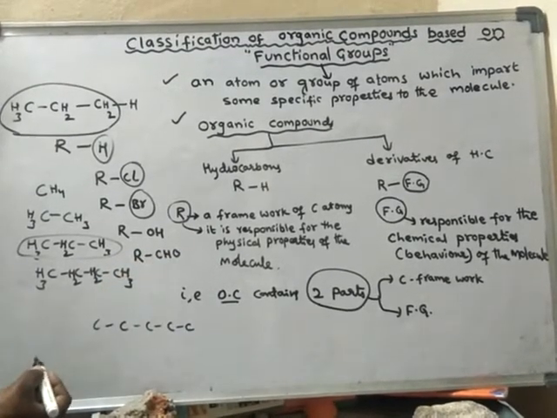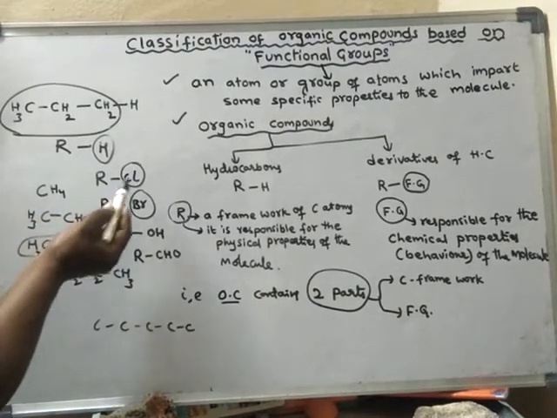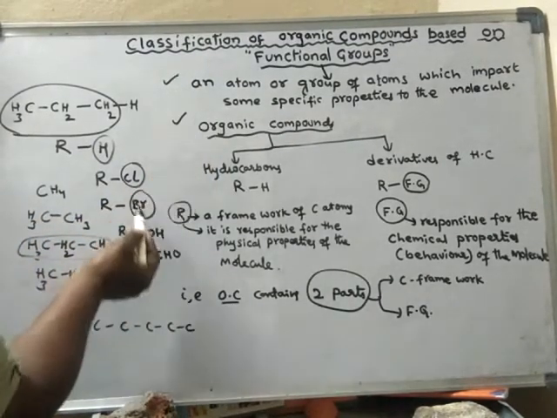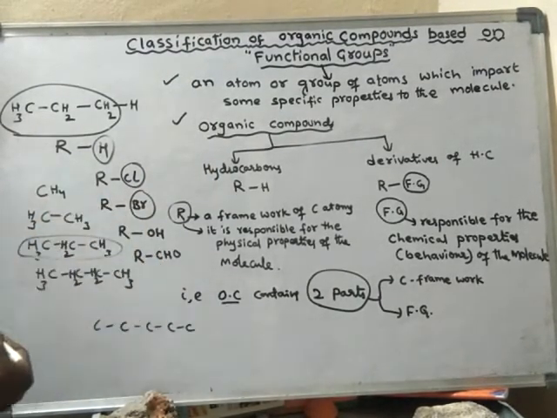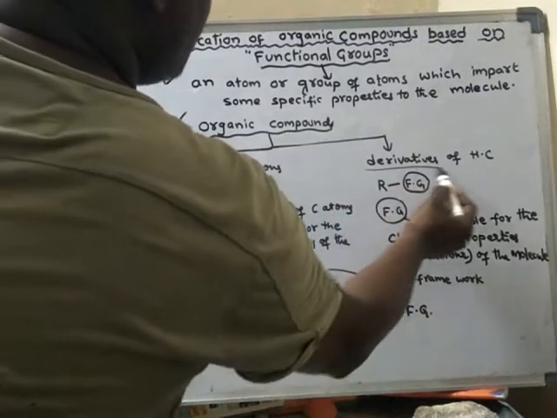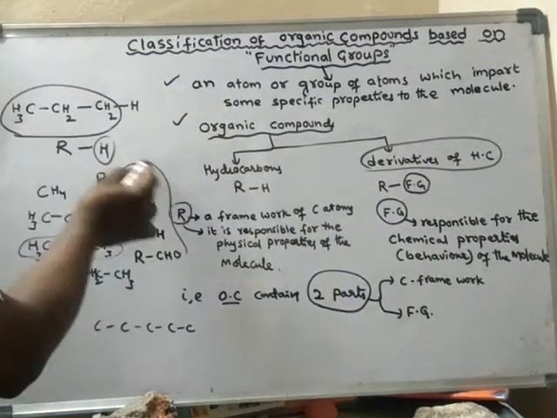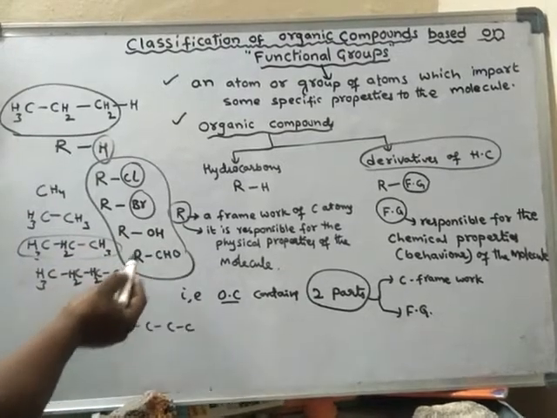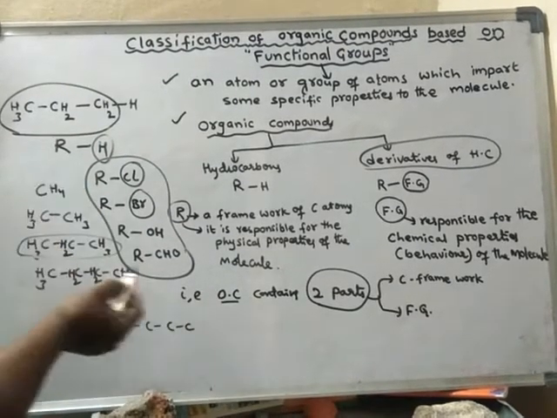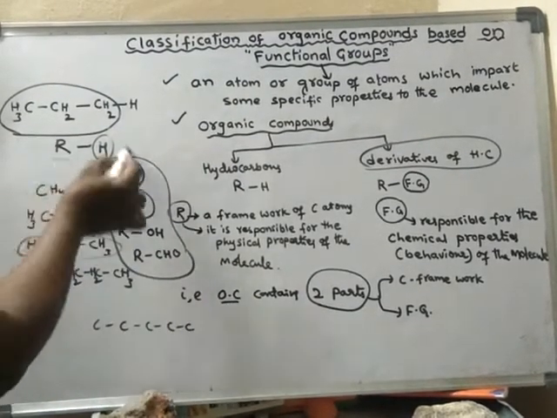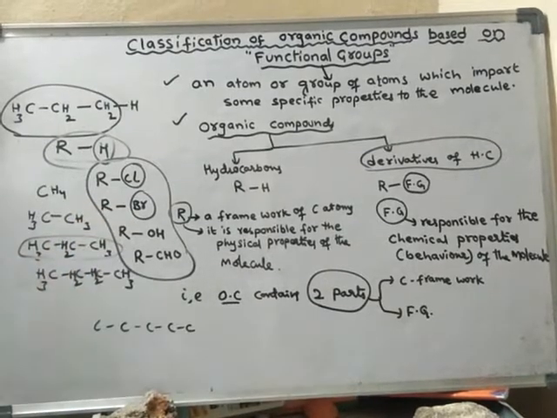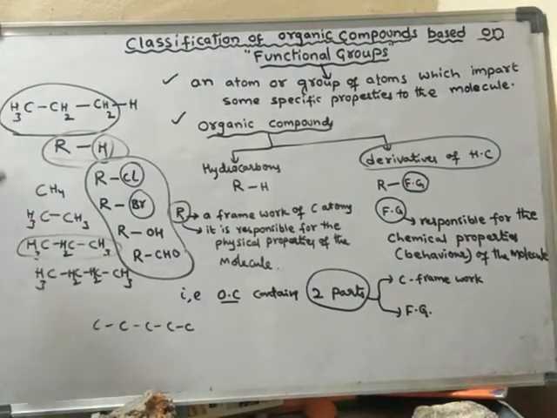When hydrogen is replaced by an atom or group of atoms like this, it is said to be a derivative of hydrocarbon. This is a hydrocarbon, and these are some examples of derivatives of hydrocarbons.